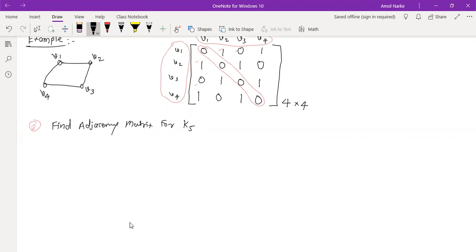What is K5 now? It is a complete graph over how many vertices?